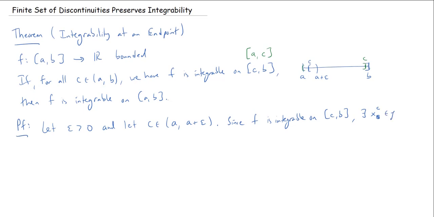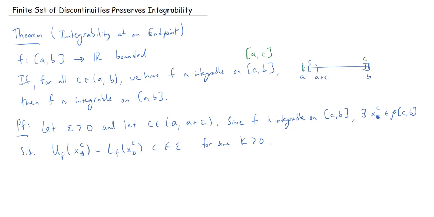This is a partition of CB such that if I compute the upper sum minus the lower sum, I get a value less than K epsilon for some positive constant k, which does not depend on epsilon.